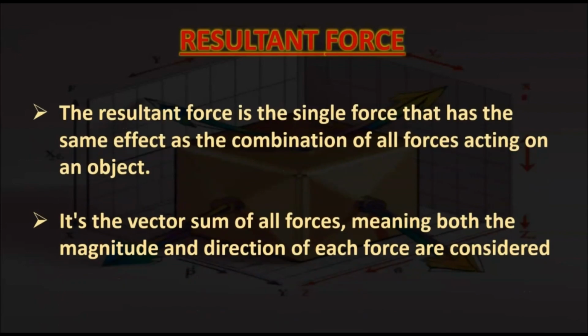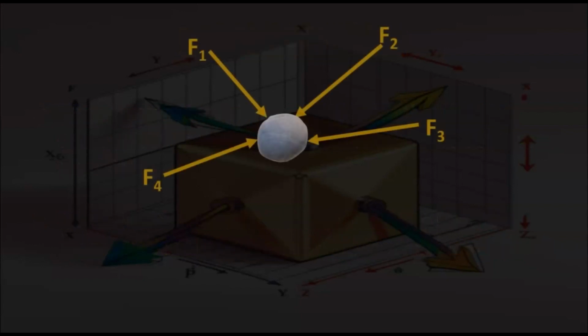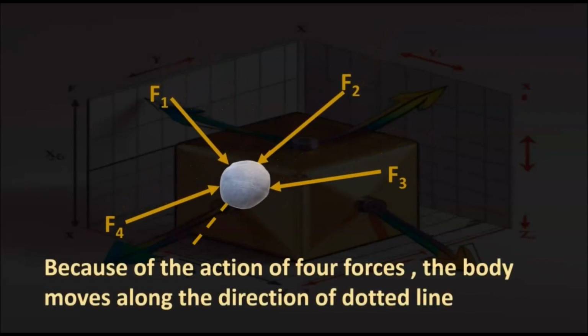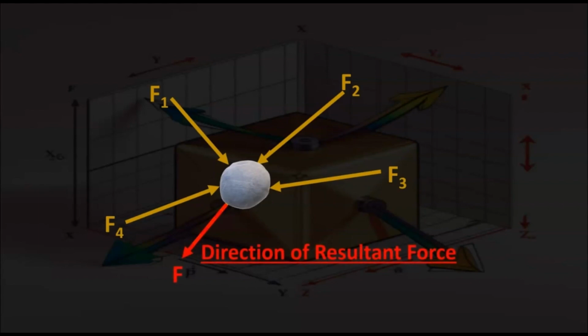What is resultant force? Resultant force is a single force that has the same effect as the combination of all forces acting on an object. It is the vector sum of all forces, meaning both the magnitude and direction of each force are considered. For example, if on a body a system of forces F1, F2, F3, and F4 act, and the body moves along the direction of the dotted line as shown in the figure, then the dotted line represents the direction of the resultant force and the magnitude is capital F. Next, we will learn how to calculate the capital F and its direction.